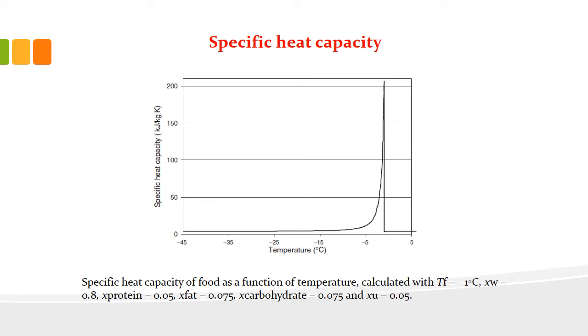So we know what is specific heat. Specific heat is the amount of heat required to raise the temperature, or sometimes decrease the temperature, of 1 kg of food material through 1 degree centigrade. So here, to remove that, we need to take out a large amount of heat, because there is contribution of latent heat. That is why there is an increase in the specific heat initially when freezing started.